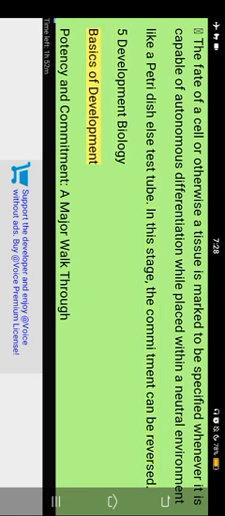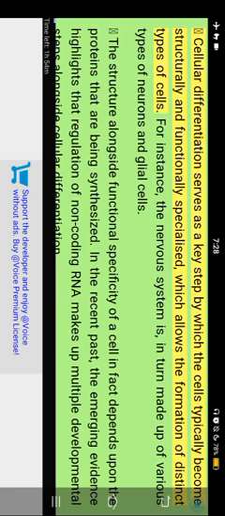5. Developmental biology. Basics of development. Potency and commitment. A major walkthrough. Cellular differentiation serves as a key step by which cells become structurally and functionally specialized, which allows the formation of distinct types of cells. For instance, the nervous system is made up of various types of neurons and glial cells. The structure and functional specificity of a cell in fact depends upon the proteins that are being synthesized.